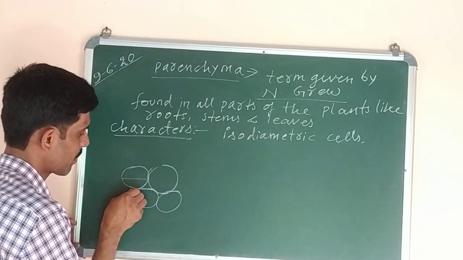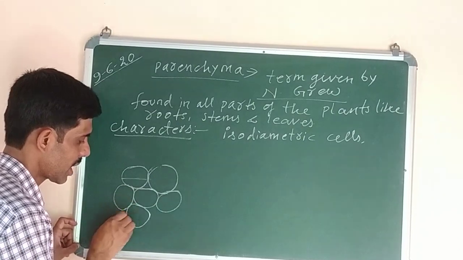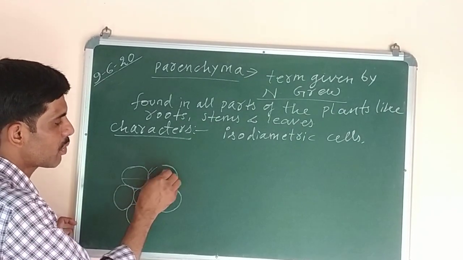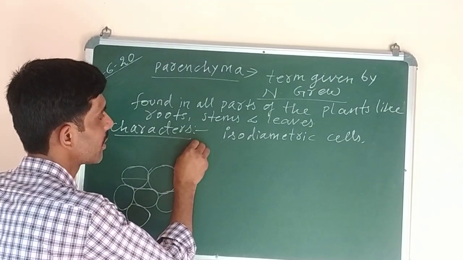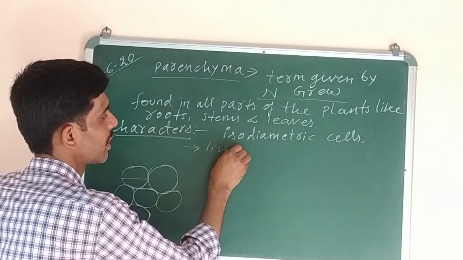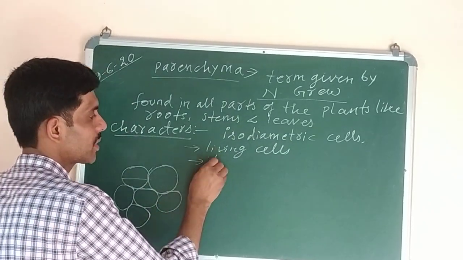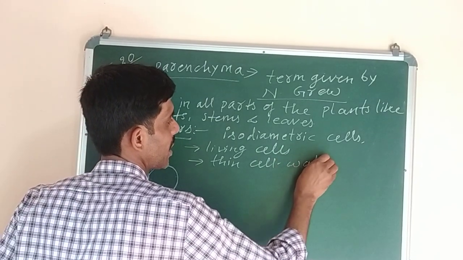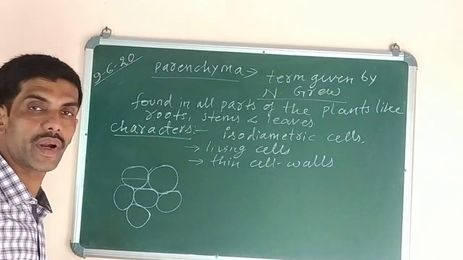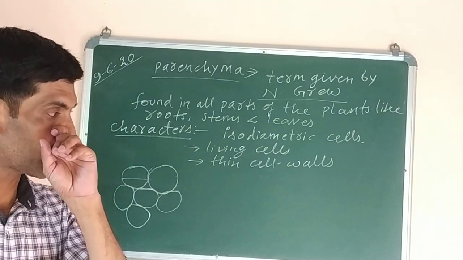Okay. Such type of cells is called parenchyma tissue, which is made up of cells that are isodiametric. Their cell wall, because it is a living plant cell, so it is living also, you can write one more character, living cells. Then they have thin cell walls. Their cell wall is thin, made up of, what is cell wall made up of? Generally it is made up of cellulose. So here also it is made up of cellulose.